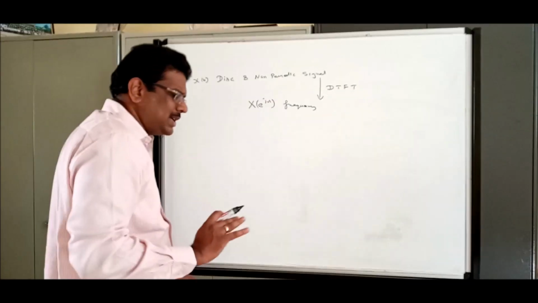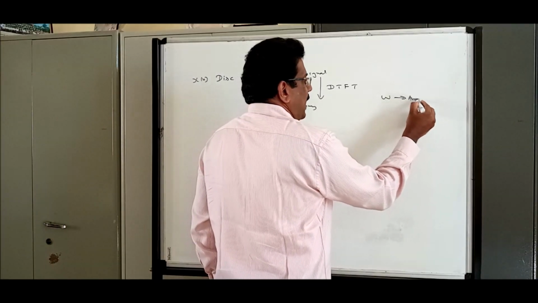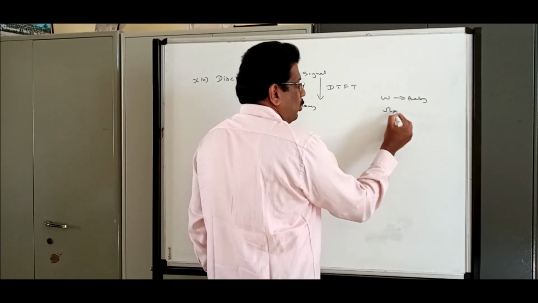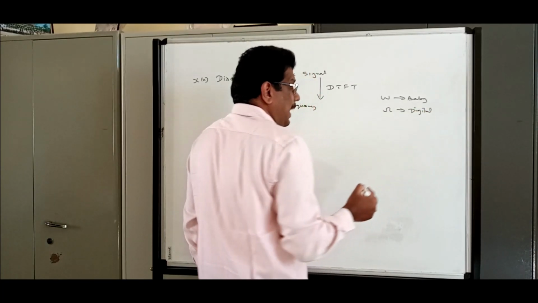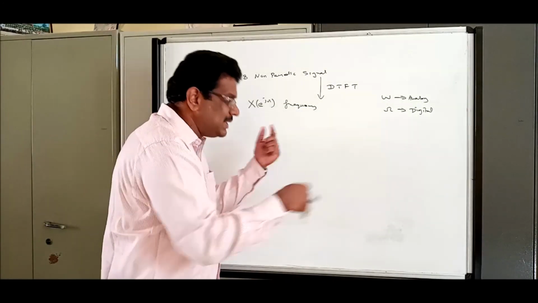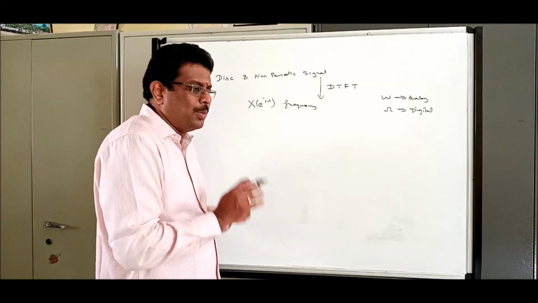In general, we say omega represents analog angular frequency and omega represents digital angular frequency. We can even reverse this. It's all a symbol. Please remember, it's all about a symbol.